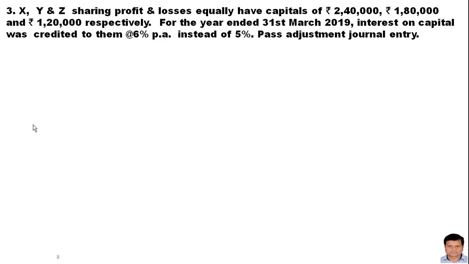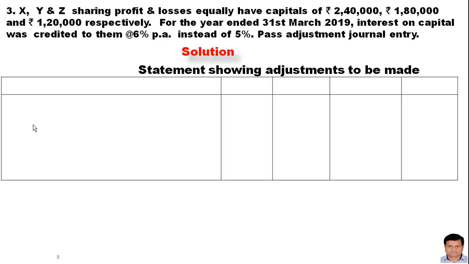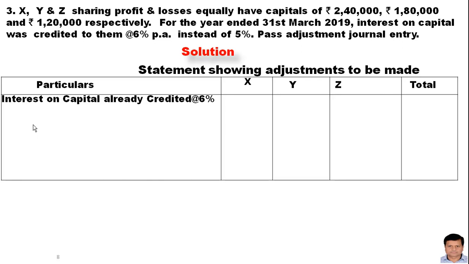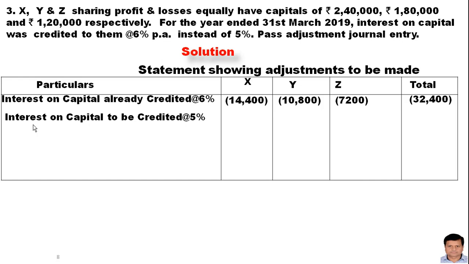Interest was credited to them at the rate of 6% per annum. To rectify this, we will deduct the interest on capital at the rate of 6% and add the interest on capital at the rate of 5%, because interest on capital at 5% is the right percentage. So here is the solution. Interest on capital already credited: this was the wrong treatment done by the firm, so we will deduct this amount, and interest on capital to be credited: this is the right treatment we need to make.